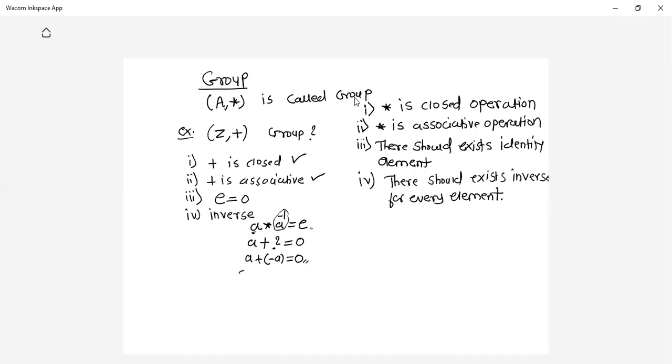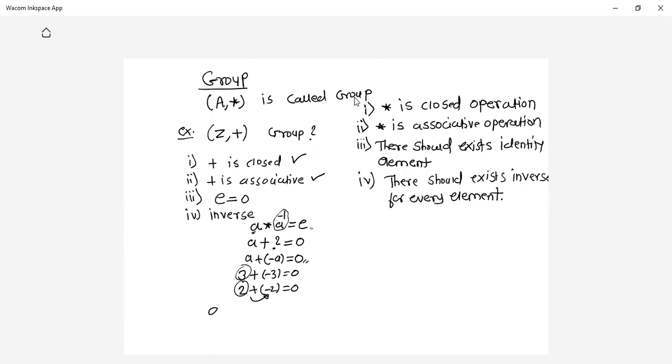For example, 3 plus minus 3 gives you 0. 2 plus minus 2 gives you 0. So for any element, its inverse is the negation, or negative, of that element.